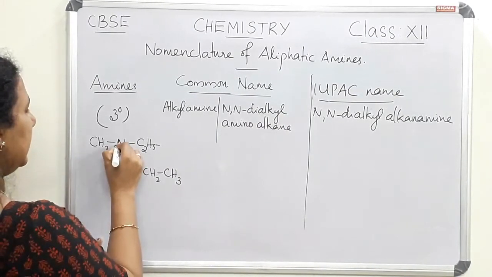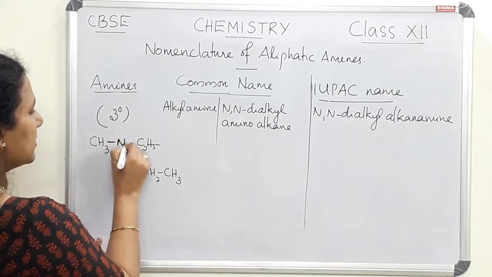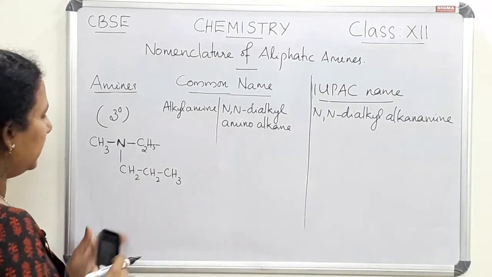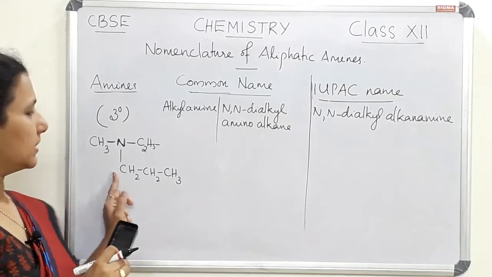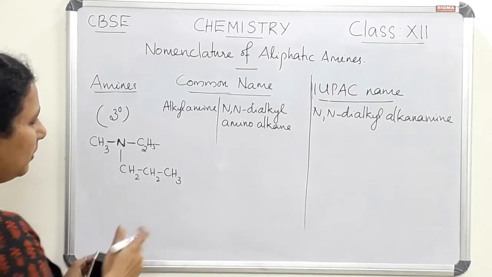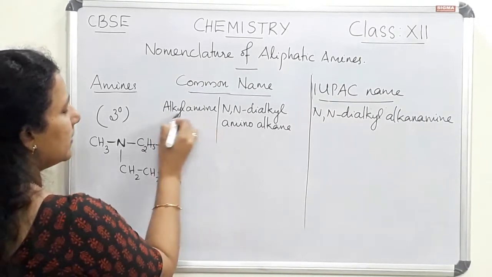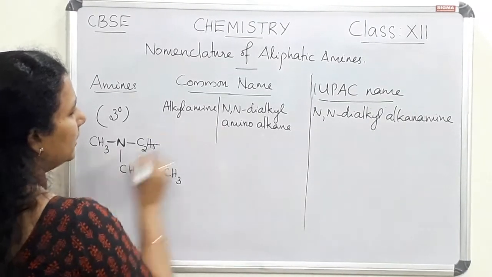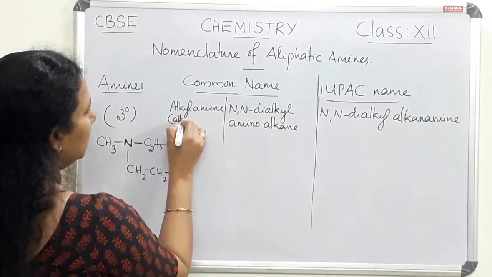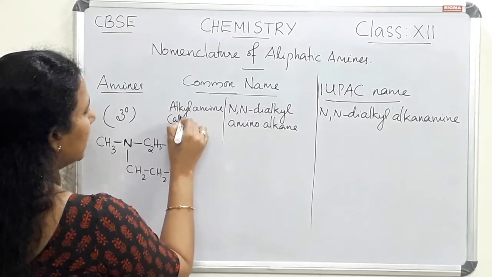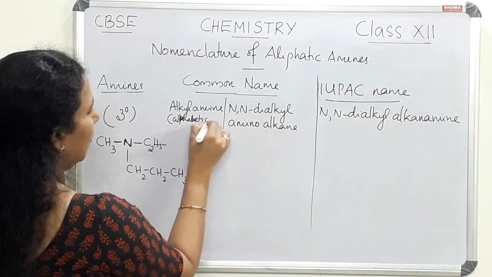So this is one example of a tertiary amine. Here we can see N. So this is a characteristic group for tertiary amine. Let us name this compound. Here alkyl amine. This is the first way of writing the common name. Here also there are more alkyl groups. We have to check the alphabetical order.